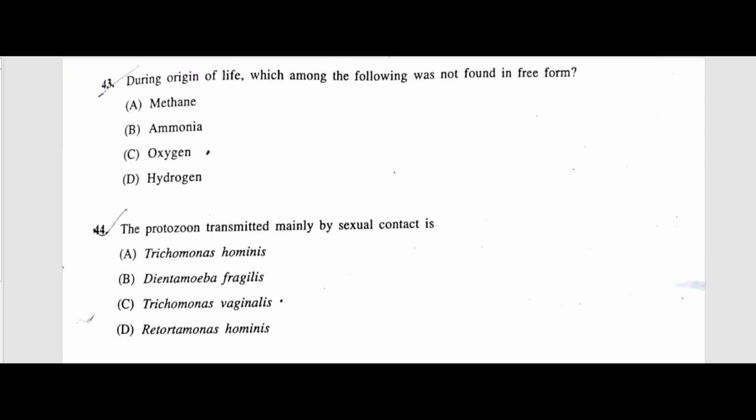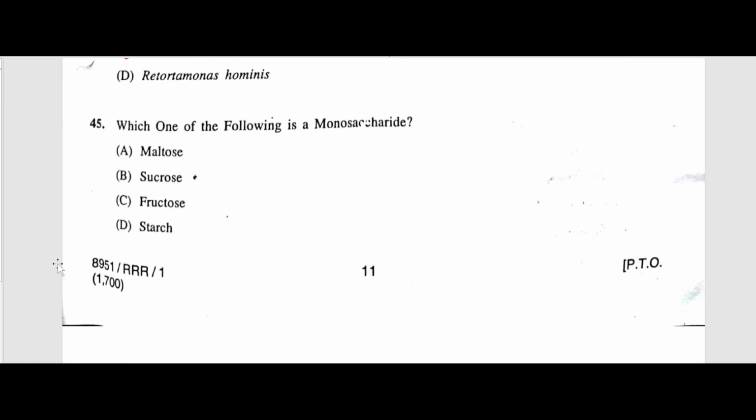During the origin of life, which among the following was not found in free form? Very simple question. The answer is oxygen. The protozoan transmitted mainly by sexual contact is Trichomonas vaginalis, which causes sexually transmitted diseases. Next question. Which one of the following is a monosaccharide? The answer is fructose. Fructose is a monosaccharide. Maltose and sucrose are disaccharides, while starch is a polysaccharide, right?